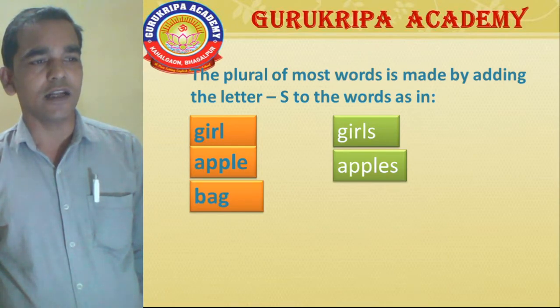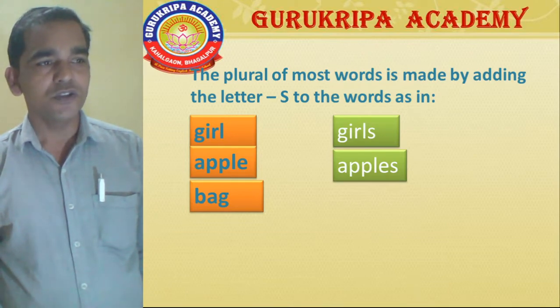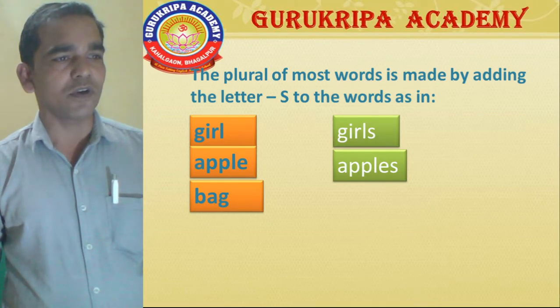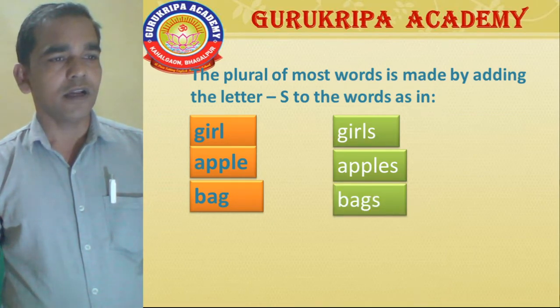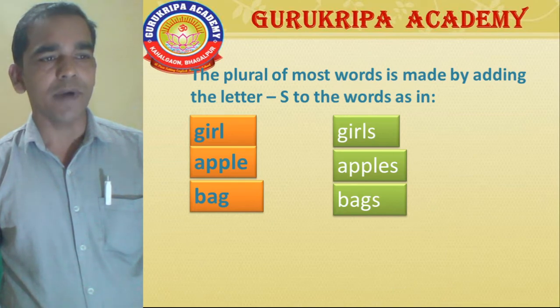Students, next another example, B-A-G, bag. Bag means only one bag, so we can say bag is the singular form of the noun. Another, bag becomes bags in the plural form, B-A-G-S, bags. So many bags, so we can say bags is the plural form of the noun.